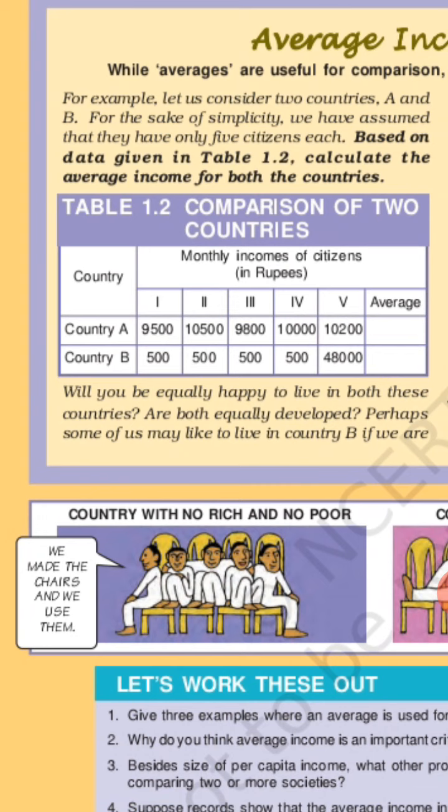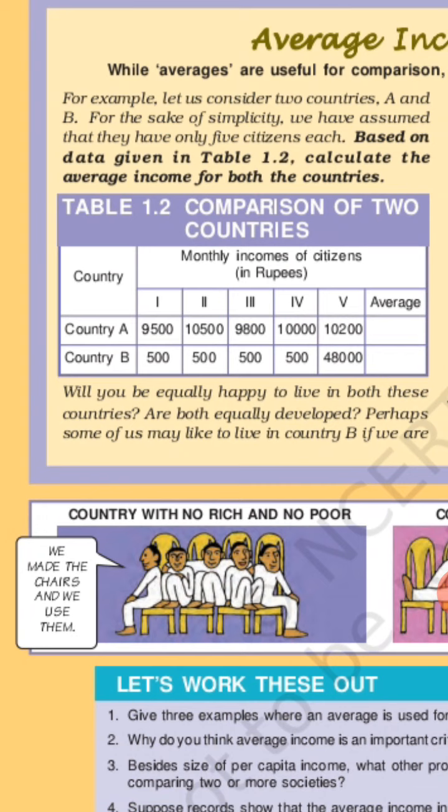So students, will you be equally happy to live in both these countries? Are both equally developed? Perhaps some of us may like to live in country B if we are assured of being its 5th citizen.